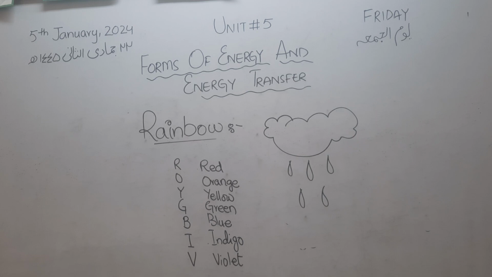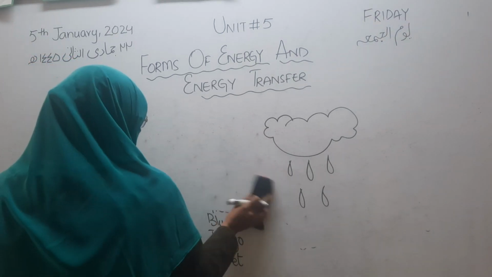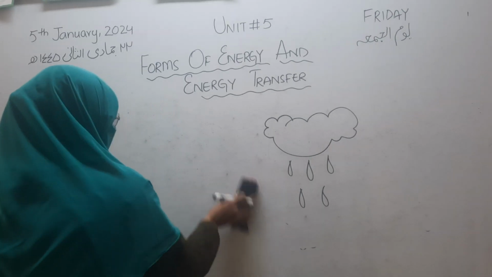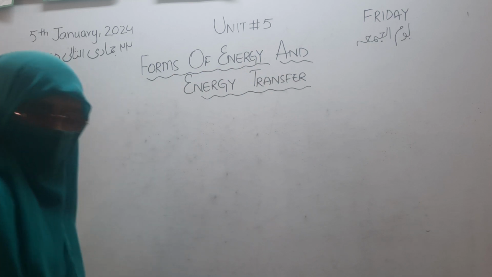You can also take help from the internet, and you will write down the answers in your notebooks. Now, write down the questions. We have already done five questions related to energy and the forms of energy. Now we will move to question number 6.